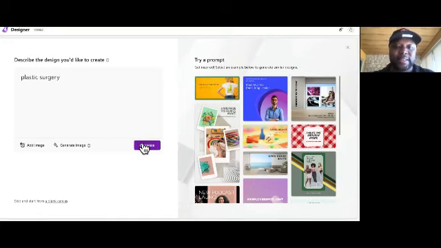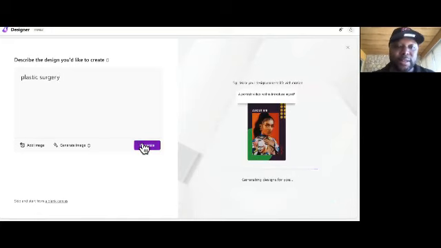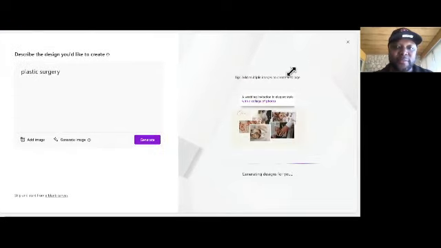This is text to creation, whatever you call it, text to image. And this is designer.microsoft.com, guys. All right, so we will be using this every morning.